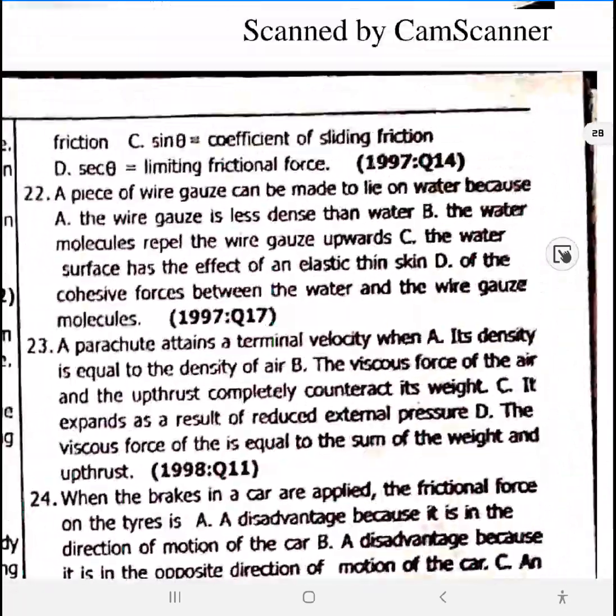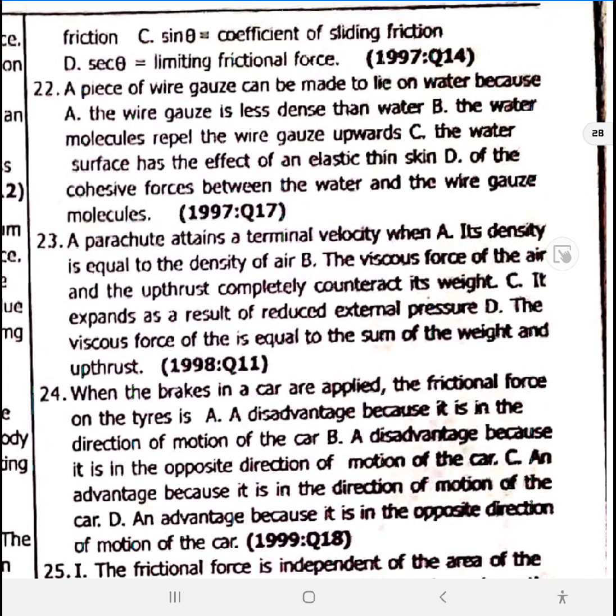Next, for a piece of wire gauze to be made to lie on water, the surface tension should come to your mind. The water surface has the effect of an elastic skin. 22 is option C. 23, a parachute attains a terminal velocity when the viscous force of the air and the upthrust counterbalance its weight.